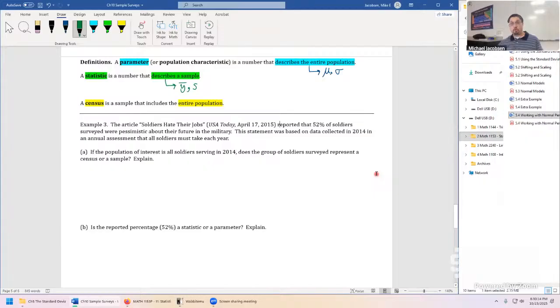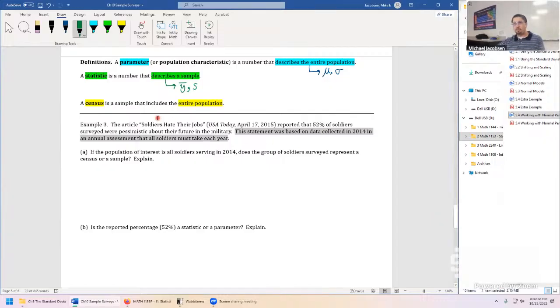And this was what was reported. It was reported that 52% of soldiers surveyed were pessimistic about their future in the military. And that's true. This statement is based off real data. It's based off data collected in the 2014 annual assessment that all soldiers must take every year.